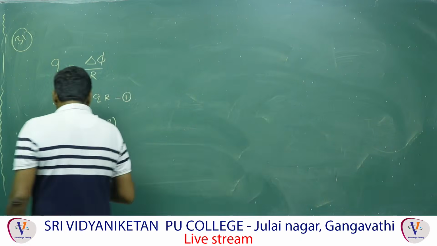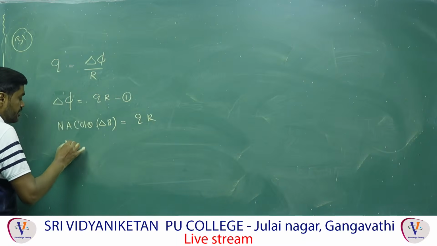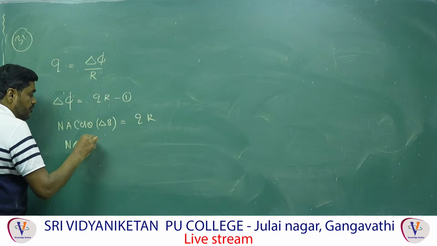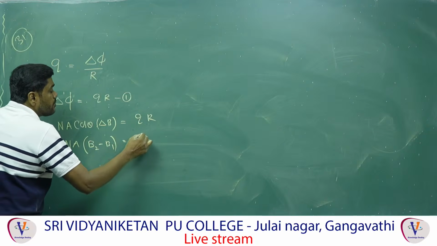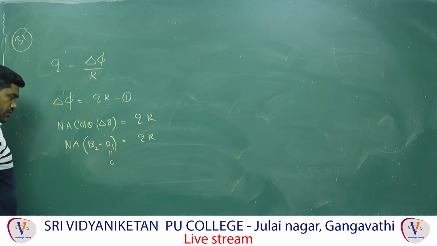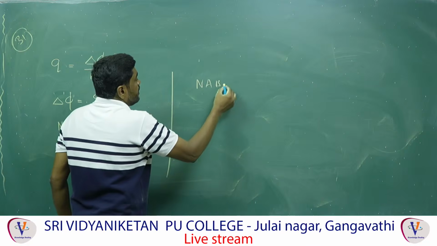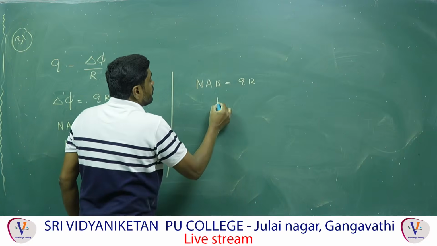Therefore when theta is equal to 0, cos 0 value is 1, and that is equal to Q into R. So NA into final value B2 minus B1 is equal to QR. Here B1 value is equal to 0. So NAB is equal to Q into R, find out the B value.